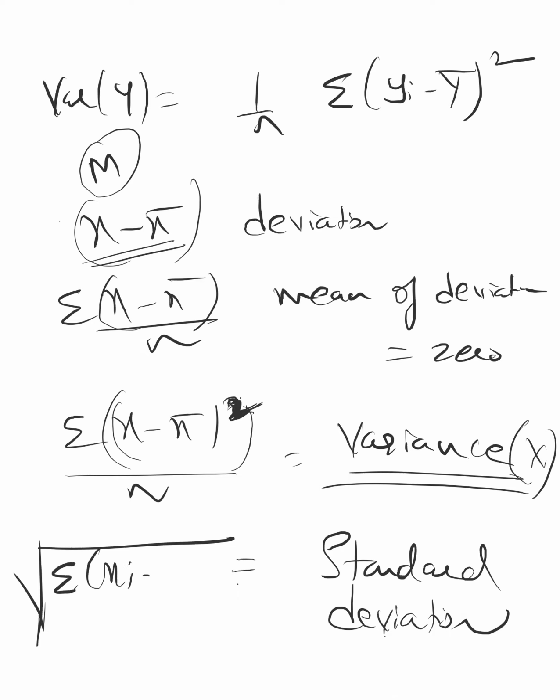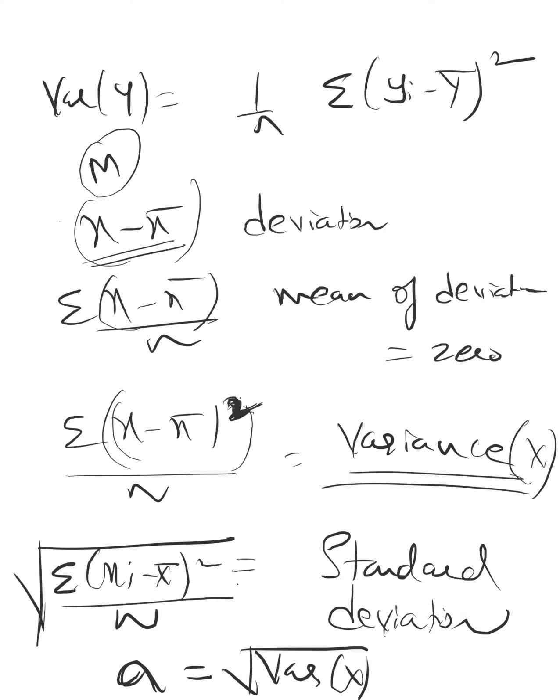We don't want to change the units, so we'll put a root over it. Since we are putting the root over the variance, it becomes a new term called standard deviation, which is represented by sigma, and the variance is represented by VAR. So sigma is root over VAR. Sigma of x is root over VAR of x. Standard deviation is root over variance. Simple. Or you can say variance is standard deviation square.